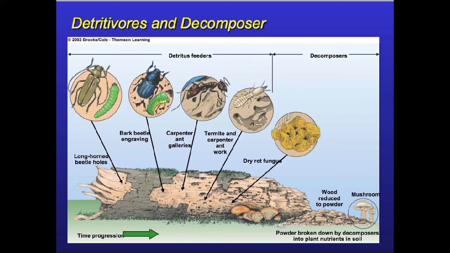So here we go, detritus and decomposers. Detritus feeders are individuals that eat dead things, but don't necessarily break down the organic material back into inorganic material. And that's what sets decomposers apart from detritus feeders. Decomposers will break down organic material and make it inorganic material that then becomes part of the soil that can be used by producers. Some good examples of detritus feeders are a lot of insects, but good examples of decomposers would be fungus and also bacteria.